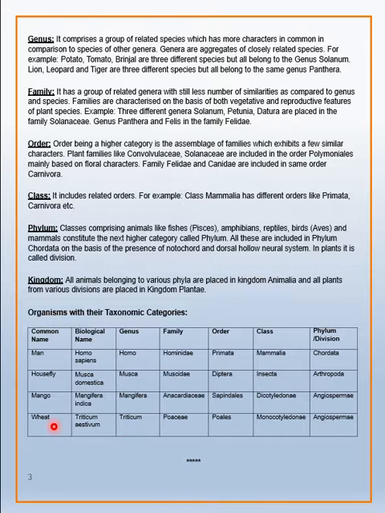Last example is wheat. Biological name is Triticum aestivum. As these names are new to you, you have to learn their spellings also. Triticum aestivum, where Triticum is the name of the genus and aestivum is the species. The family is Poaceae, order is Poales, class is Monocotyledonae, and the division is Angiospermae. Now, this table you have to learn: the common name, the biological name, and the taxonomical categories.